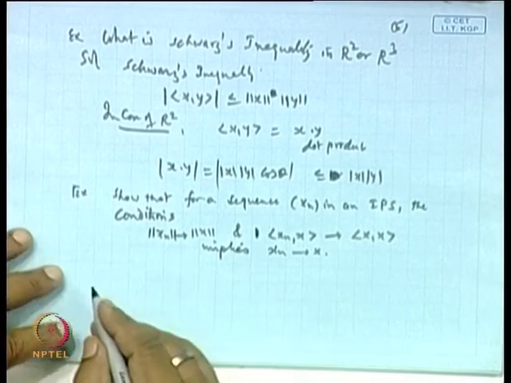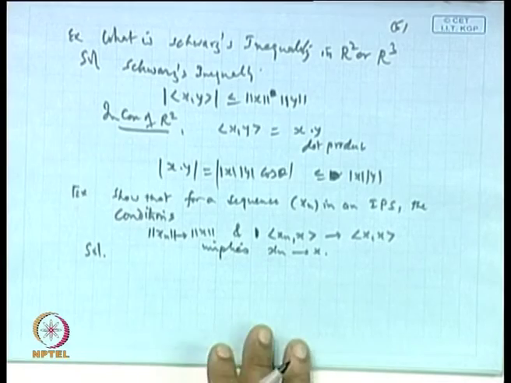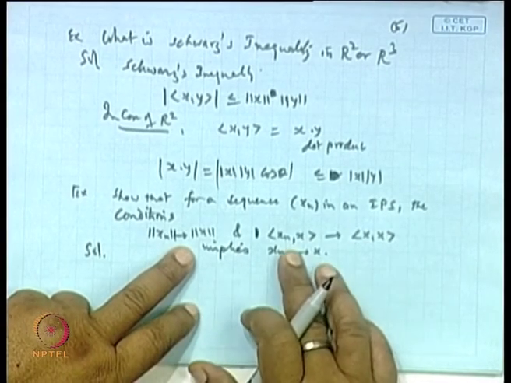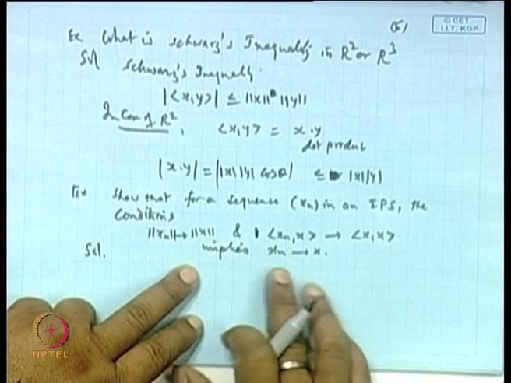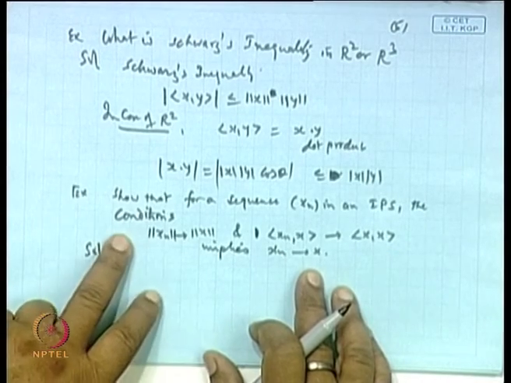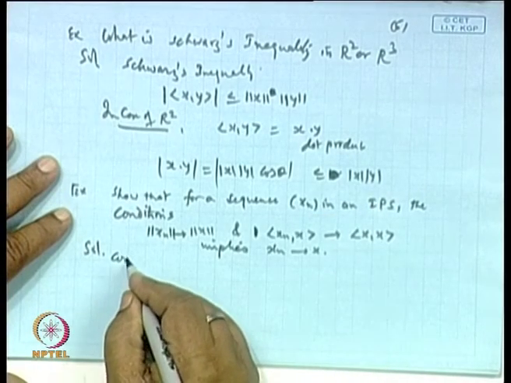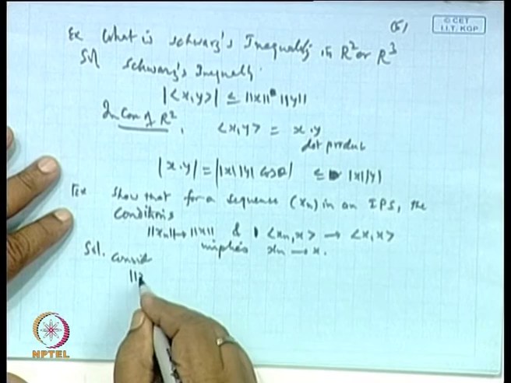So let us see. It is given that the norm of xn goes to the norm of x and the inner product of xn and x goes to the inner product of x and x. Then you have to prove that xn converges to x in the norm defined by the inner product. So what we do is we consider this thing.